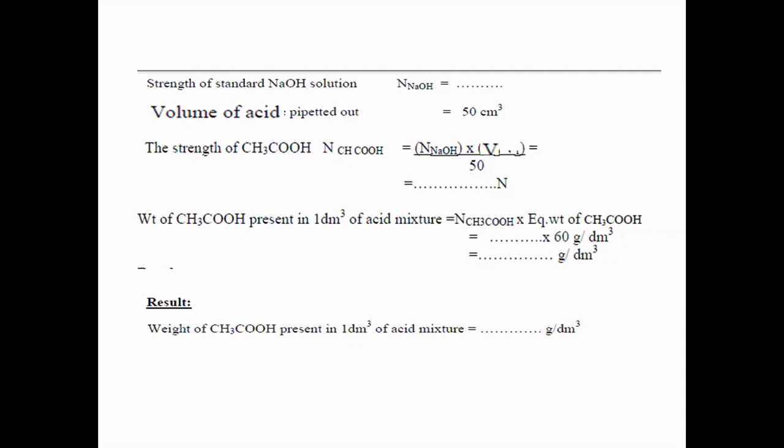So that completes the three combinations. First one is strong acid with a strong base. Next is weak acid with a strong base. Like this, three combinations you need to learn for this theory part. As far as the laboratory part is concerned, the first one is there.